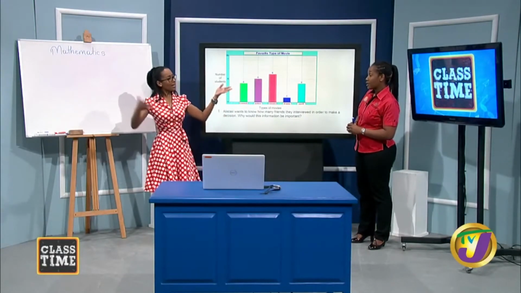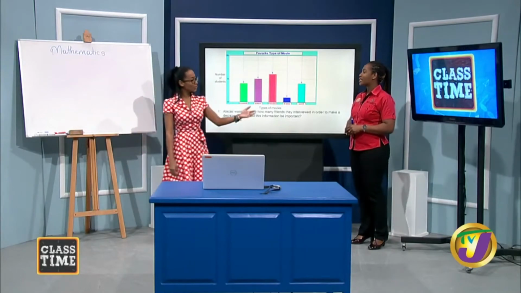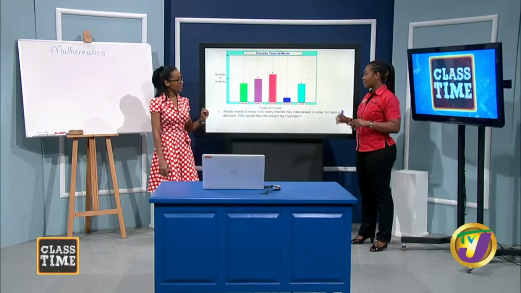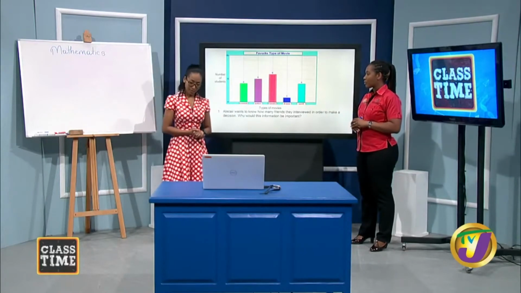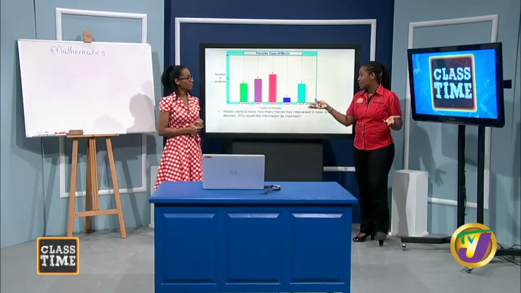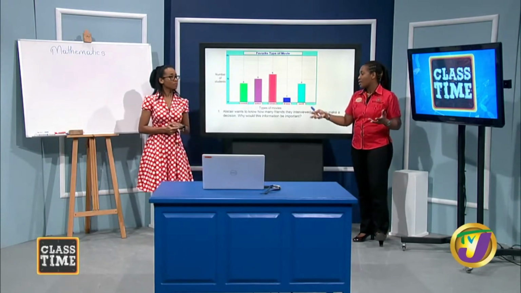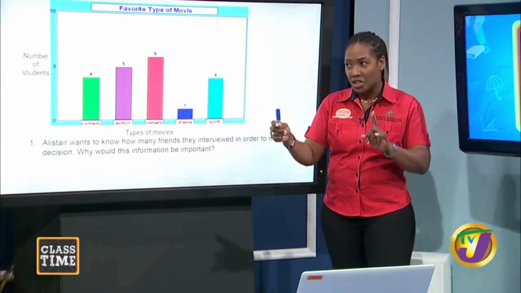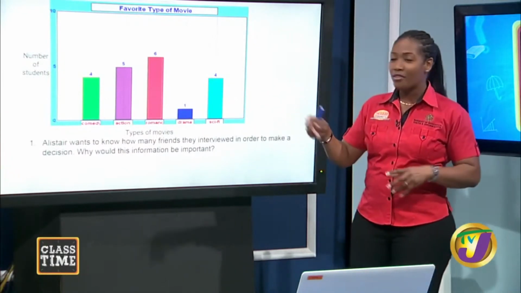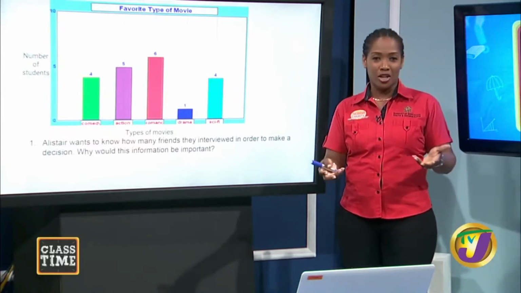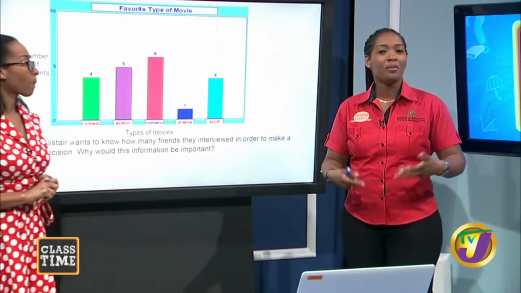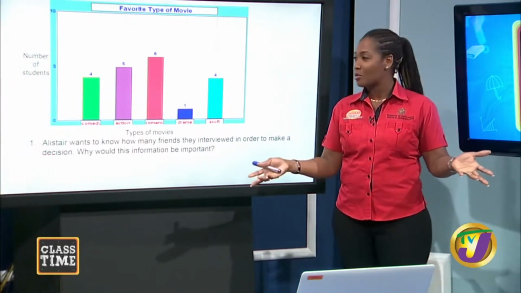Are you leaving out Alistair and Asher, 22? Right, because they were not a part of this data that was collected. No, because they would already know what they liked. So what we're saying is, when you have a data set or representation of statistical evidence, there are several things you can get from it. Although they were initially looking at the type of movie that they wanted to watch, from the data that they collected, they could also determine how many persons would partake in this movie watching.